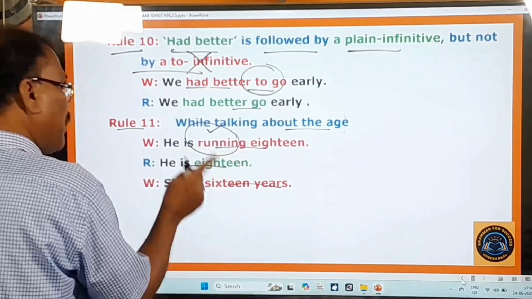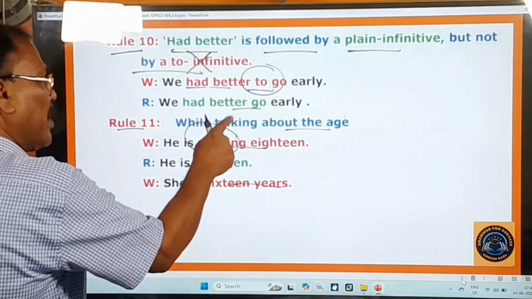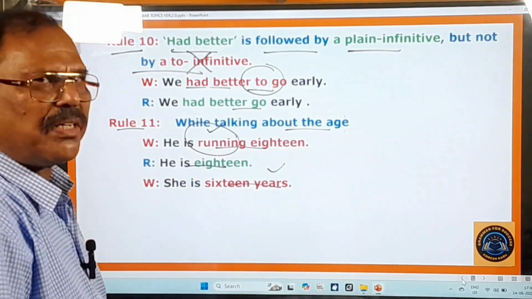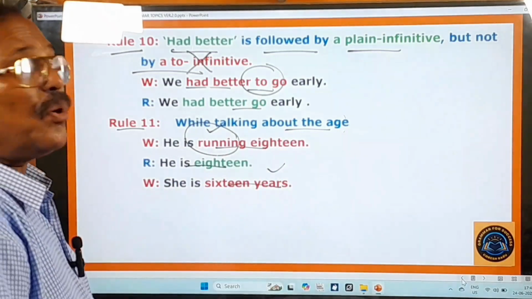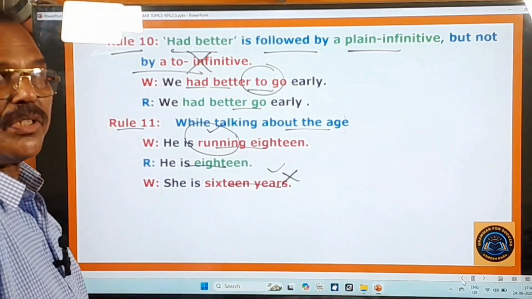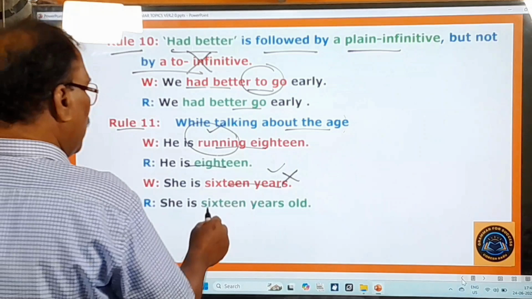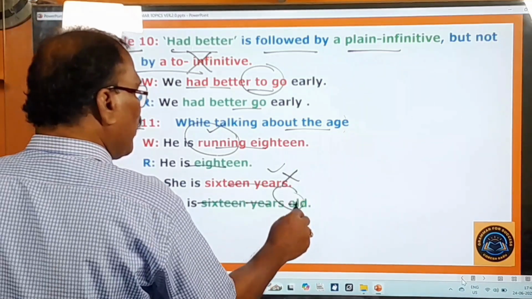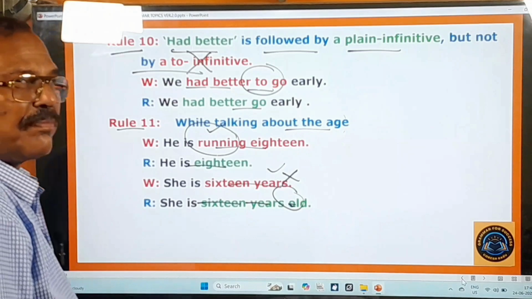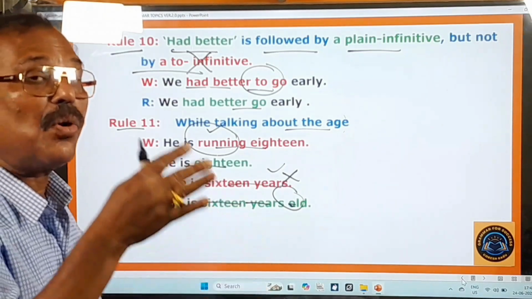Whatever it is. And another mistake also we make while talking about the age. What is that? She is 16 years. How old is your daughter? She is 16 years. Don't say 16 years. This is bad English. What should you say then? You have to say she is 16 years old. Without this word old, you cannot simply say she is 16 years. You have to say she is 16 years old.